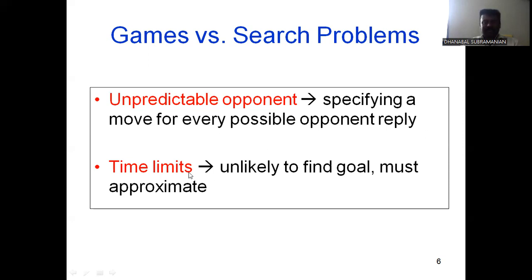Time limit: you have a particular time period to complete the particular task, and only then is it possible to move from one task to another. Suppose in the particular time period you have not completed the particular sequence, it's not possible to travel from one sequence to another in the game. So it's a very important time limit. Unlikely to find a goal, must approximate.